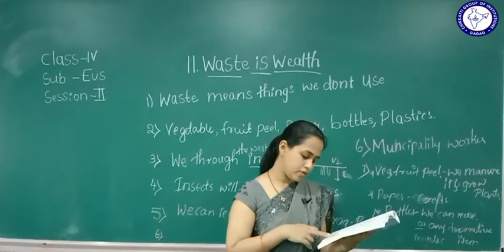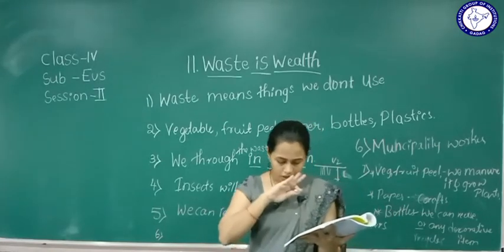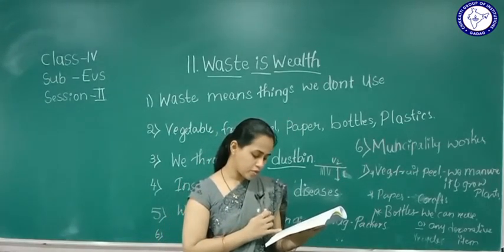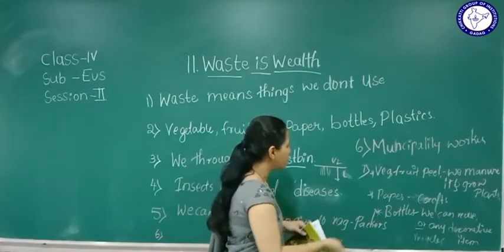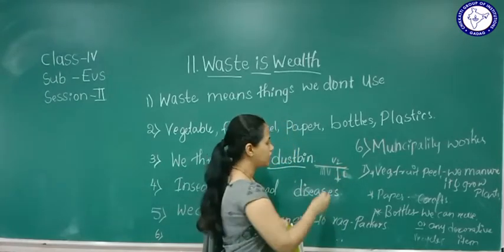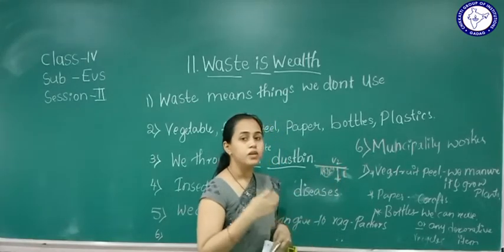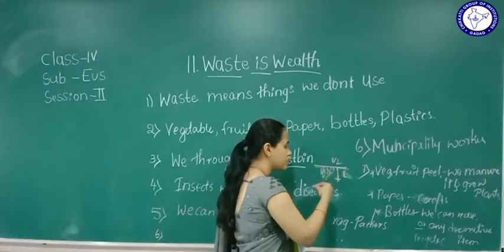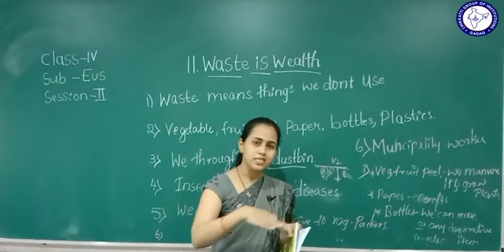So put it on the plants in your school garden. Prepare compost near your house also, right? So what you have to do, you have to dig. Then in that you put all the waste that you collect from the school, like paper, whatever leftover food, and after that you have to take it out and mix it.